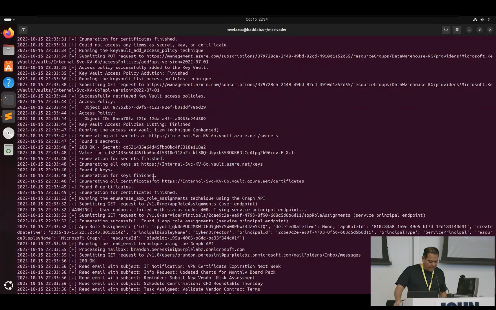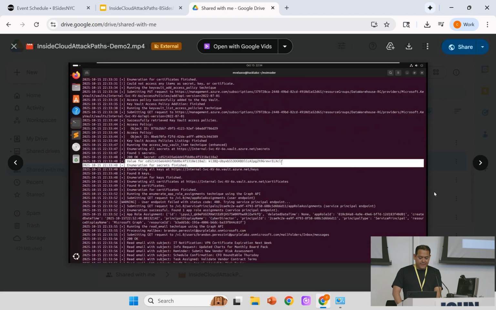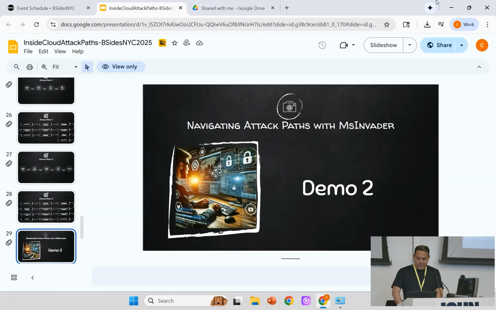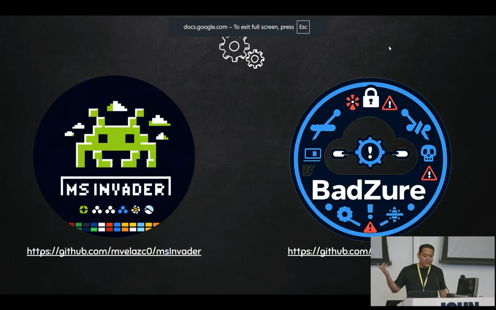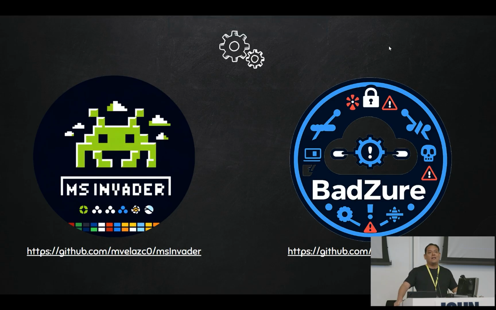I think I have about 30 seconds, so we'll just wrap this up. Those are the tools, guys. You can use them, they're open source. My goal is to enable you to learn about attack paths, create them, simulate them, and look at the telemetry. You can get an Azure subscription with a credit card, so just don't go crazy on the resources. As long as you delete them, you should be fine. Go out and try them, and thank you very much.